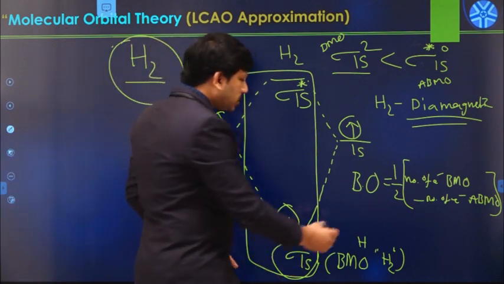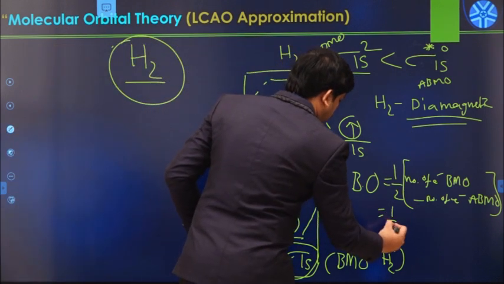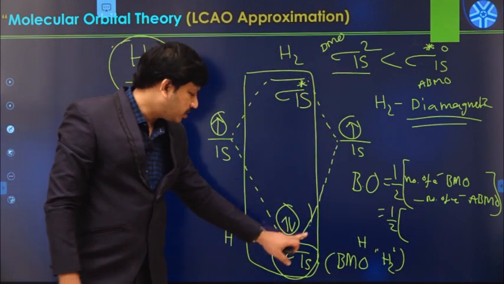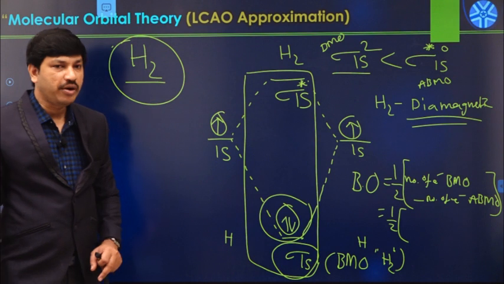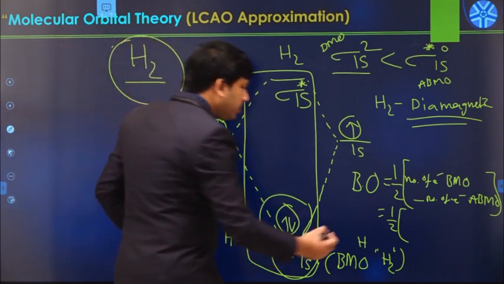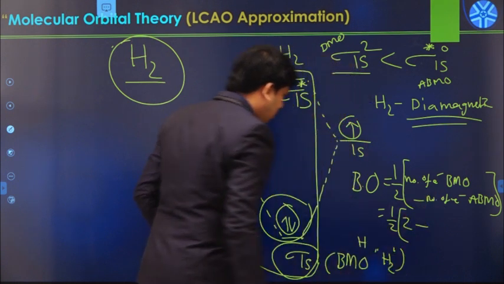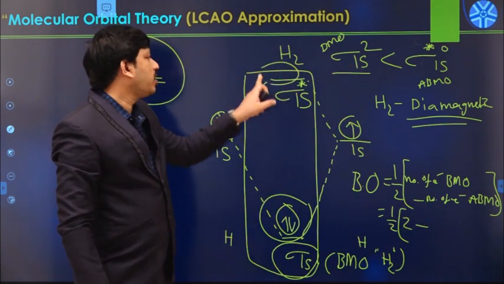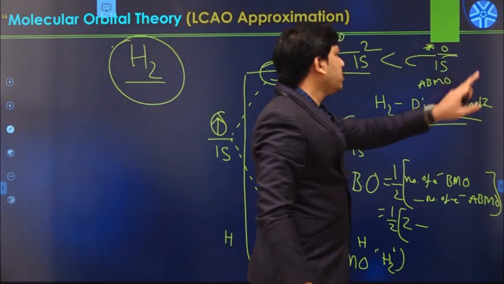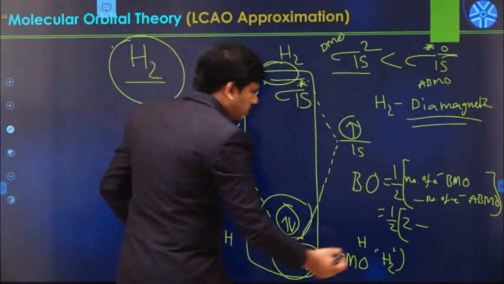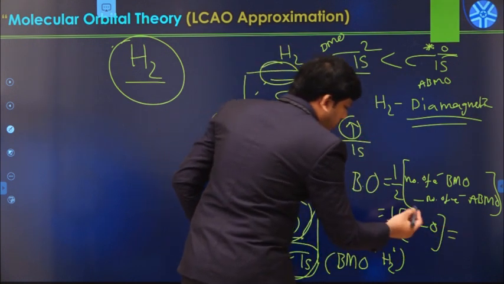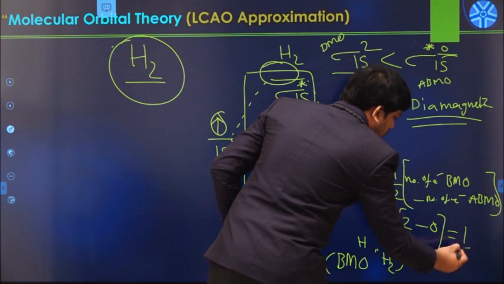So for example, in this case, half into the number of electrons available in bonding orbitals. How many electrons are available? Only 2 electrons are available. That means 2 minus the number of electrons available in the anti-bonding level. How many electrons are there? 0. So that means 0. Therefore, if we calculate this value, it is 2 by 2, that is 1.